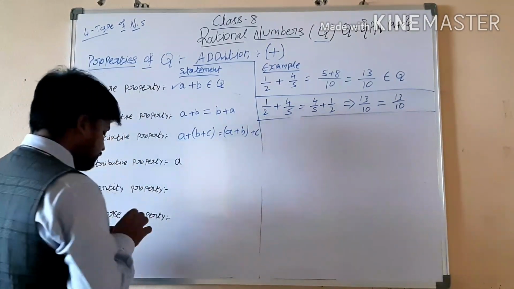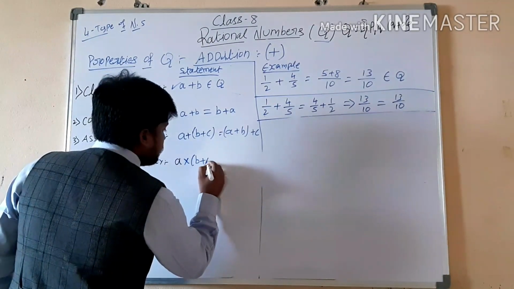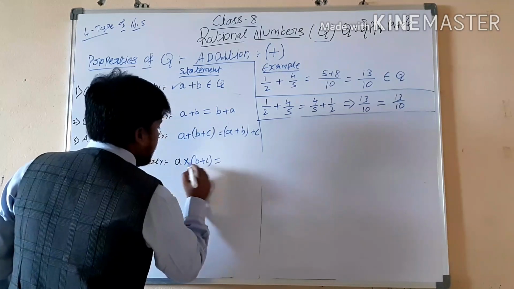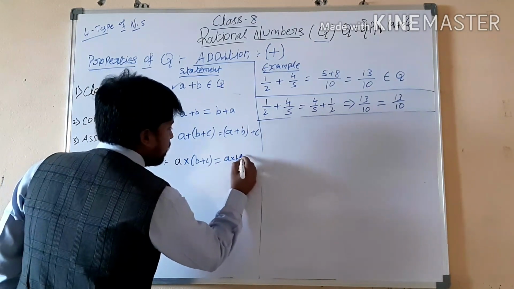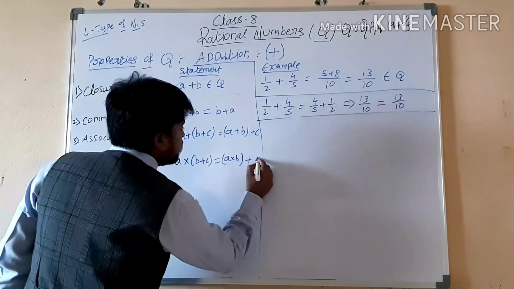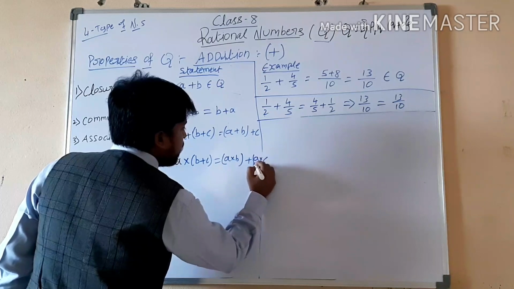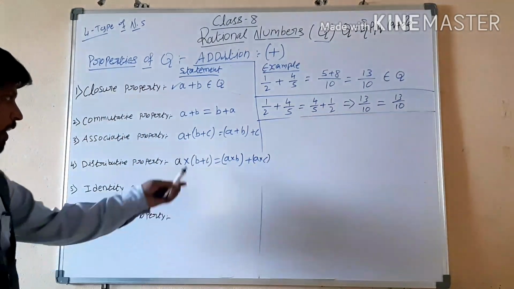A into B plus C is equal to A into B plus A into C. So this is the distributive property condition. Like this we have to solve.